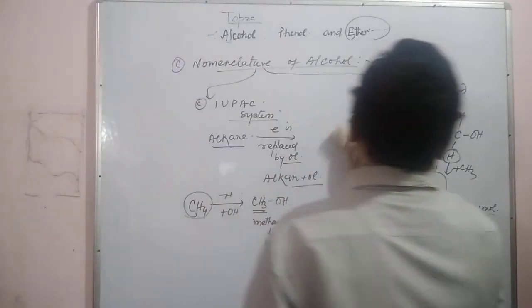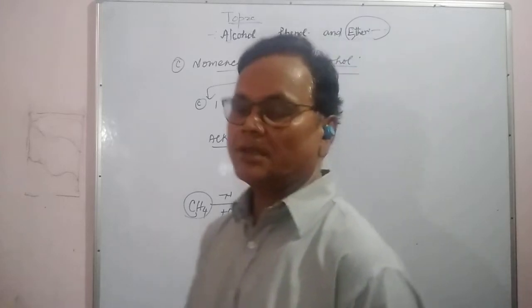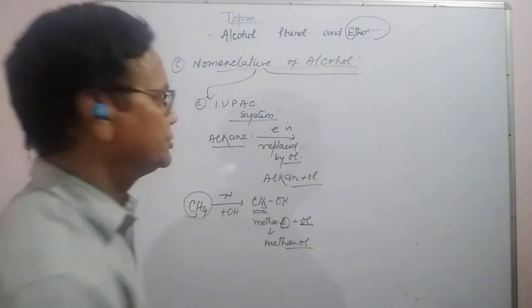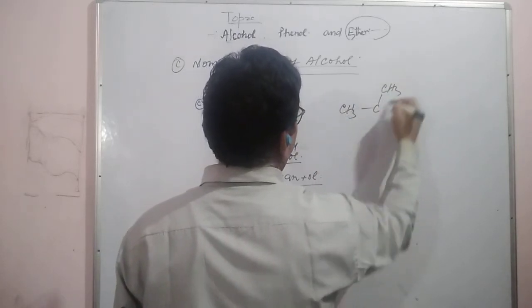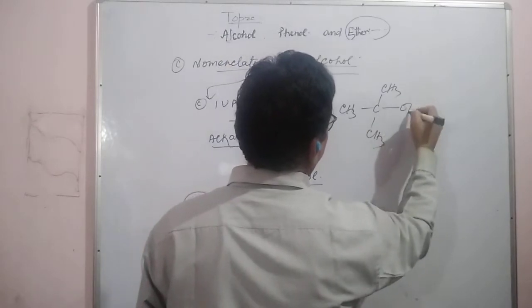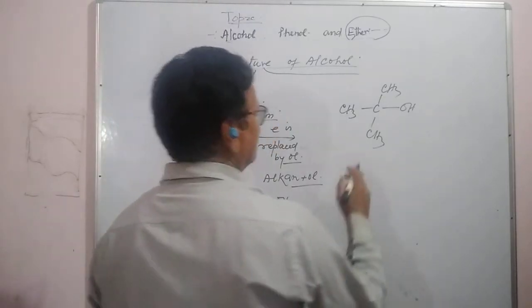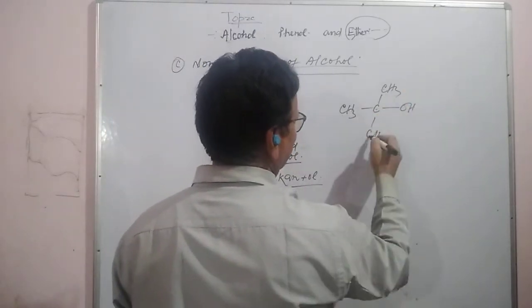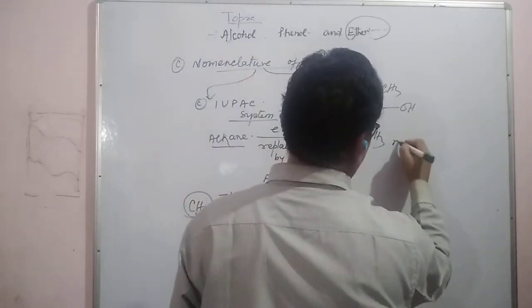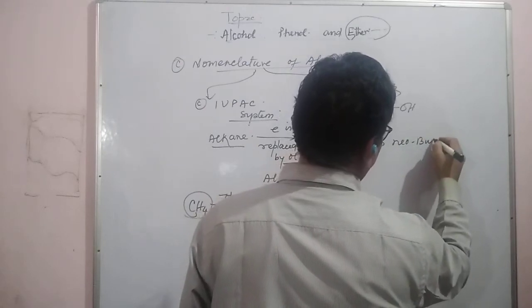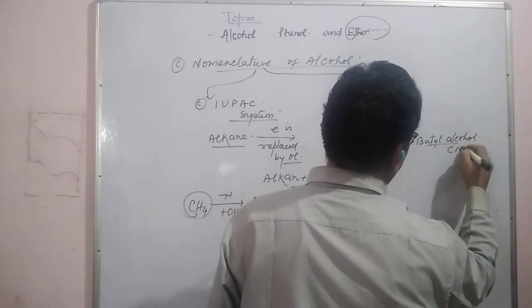Now I am giving you some examples for which you have to write the IUPAC name. Suppose CH3CH2CH2CH2OH. In common we will call it 1, 2, 3, 4, butyl alcohol. This is the common name.